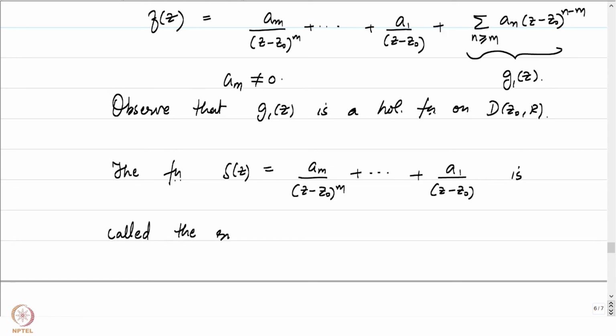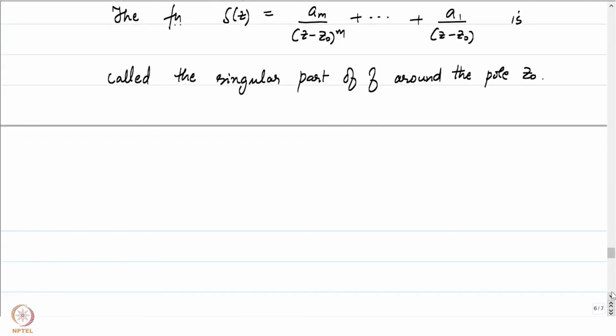This is called the singular part of f around the pole z0. Moreover, this number m is called the order of the pole at z0, and m is called the order of the pole at z0.